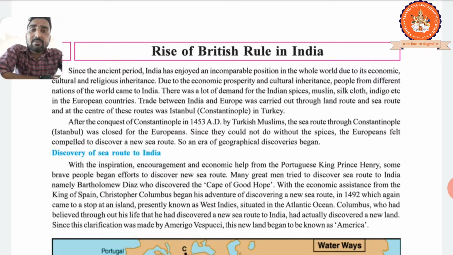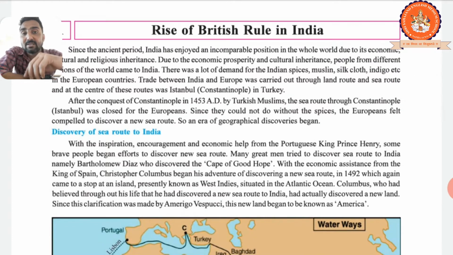I will just give a few information about the Indian history, previous history. India enjoys a very incomparable position in the world. Before Britishers came into India, before the British East India Company, India was a very prosperous country at that time. Many countries wanted to trade with India. They came to India and traded with India, our muslin, silk, our clothes, our goods and other things. Demand was more and more in European countries, right? But what happened suddenly? Because they needed to find a new route. What happened?